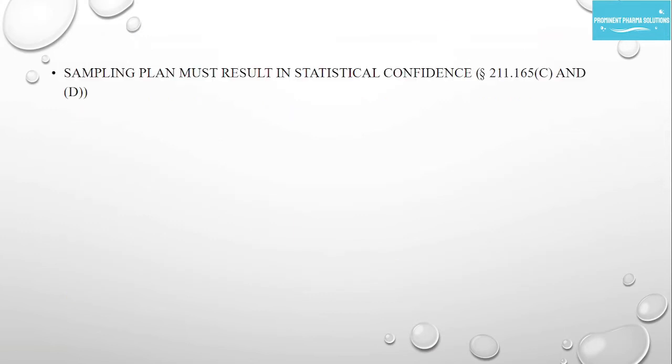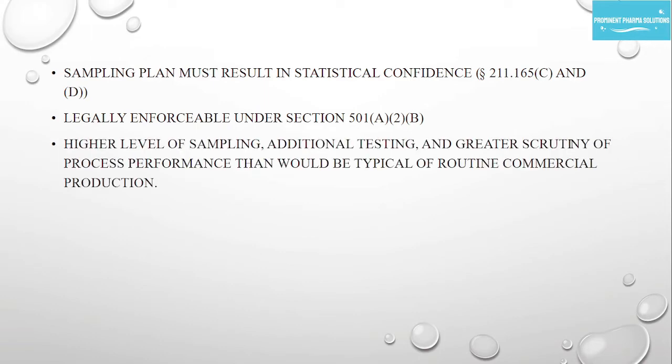Sampling plan must result in statistical confidence. It is also mentioned in 21 CFR Part 211. This guideline comes under legal enforcement under Section 501. Higher level of sampling, additional testing, and greater scrutiny of process performance than would be typical of routine commercial production.